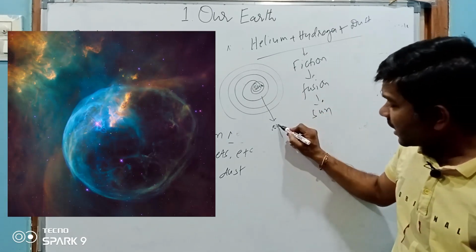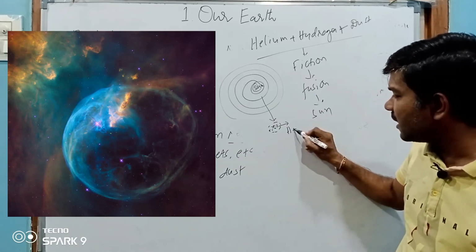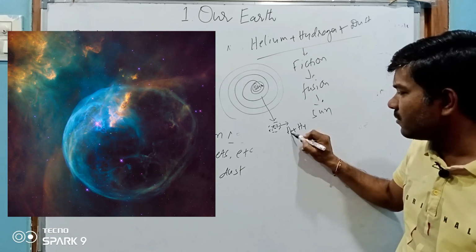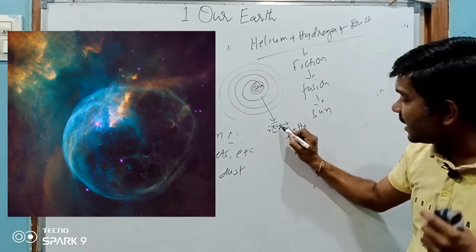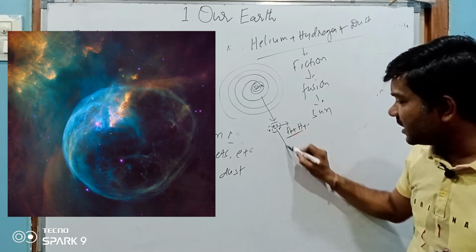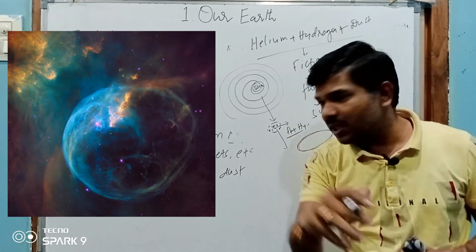later, among these heavier elements also there are helium and hydrogen elements. These helium, hydrogen, and dust particles created a disc-shaped object.